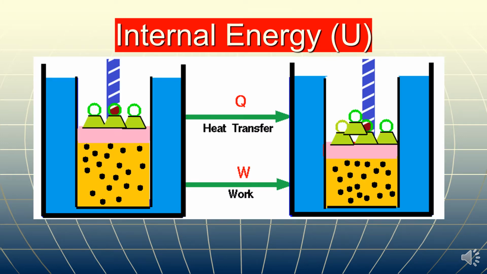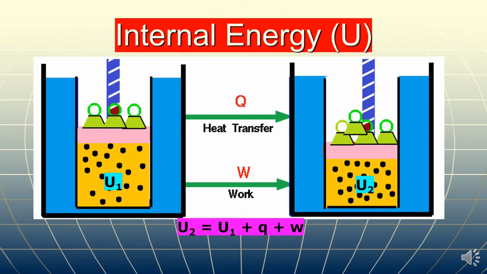As you can see here, the internal energy of a system is initially, suppose, U1, and Q amount of heat is supplied to the system, and W amount of work is also done on the system. Then finally the new internal energy of the system is U2. It is observed experimentally that U2 is equal to U1 plus Q plus W.